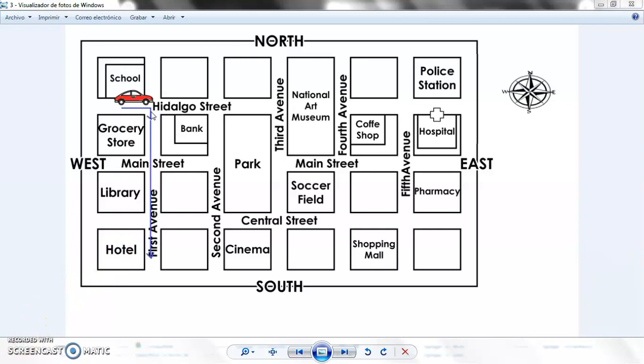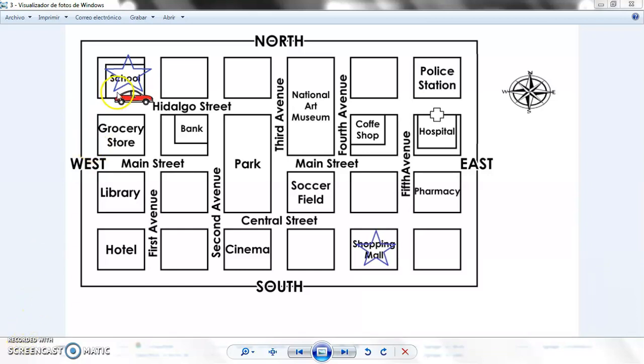Well, we can say go straight for 3 blocks. 1, 2, 3 blocks. Or we can say go south for 3 blocks. Or go to Central Street. This is Central Street. And we end this instruction by saying the hotel is at your right. Because I'm heading south, porque yo voy hacia el sur, el hotel está a mi derecha. Imagina que vas en el auto. Right?